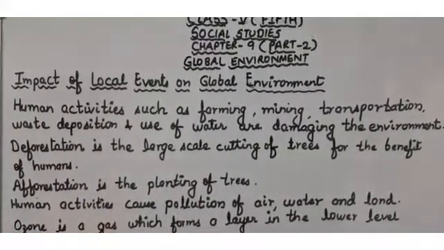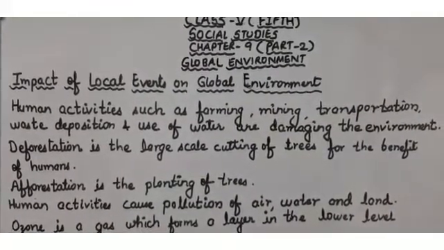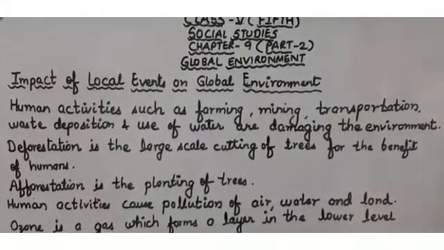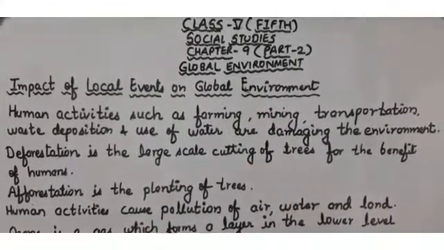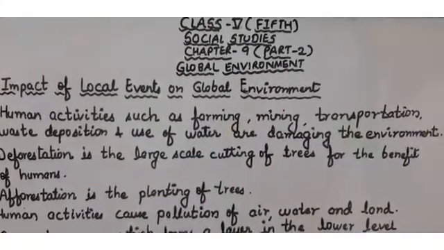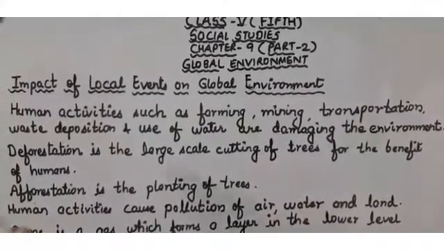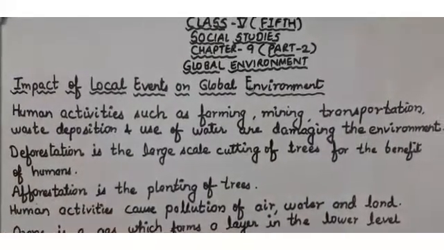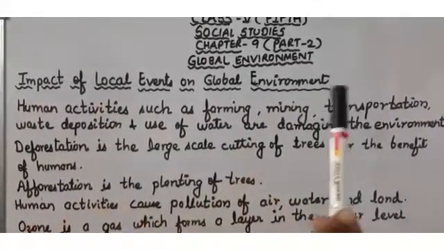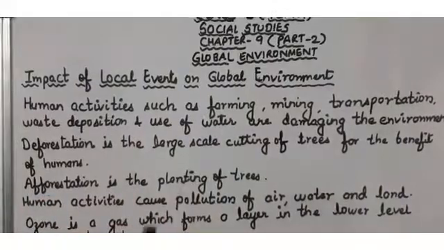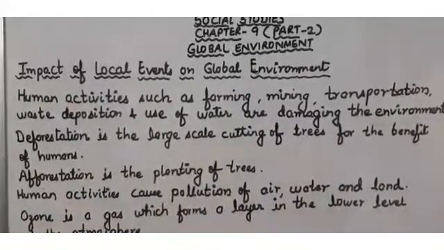Now, you have seen the human numbers have increased over the last 100 years. As a result, the needs and requirements have also increased. The number of humans is increasing, which means their needs and requirements have also increased. So human activities like farming, mining, transportation, waste deposition and use of water are damaging the environment. These are the activities which are damaging the environment.